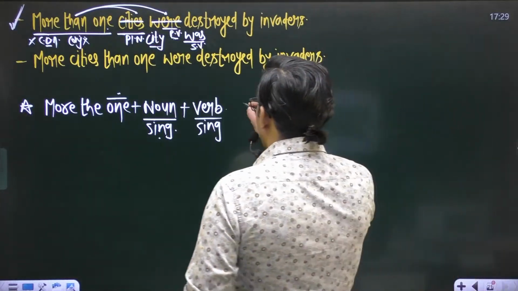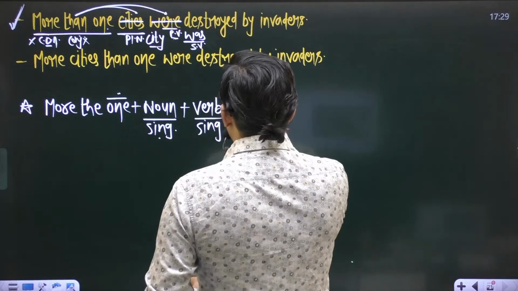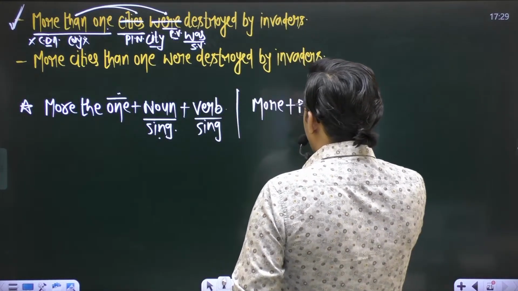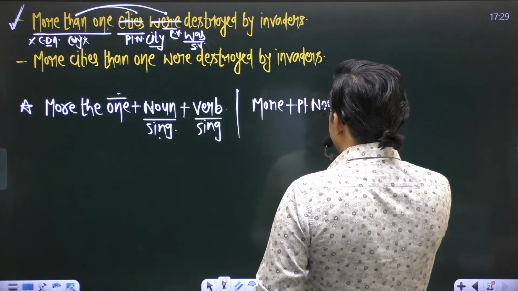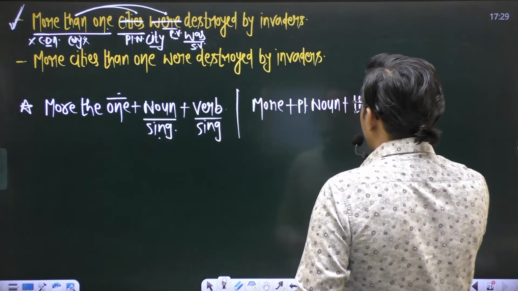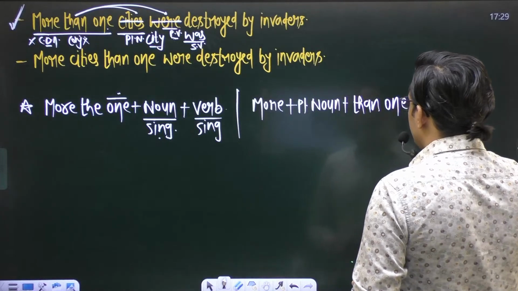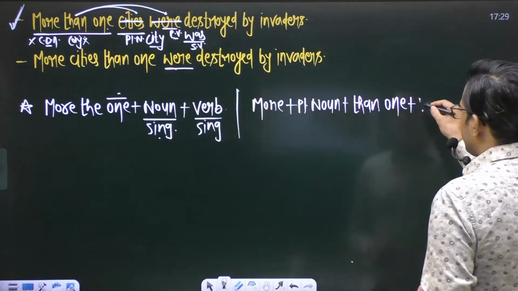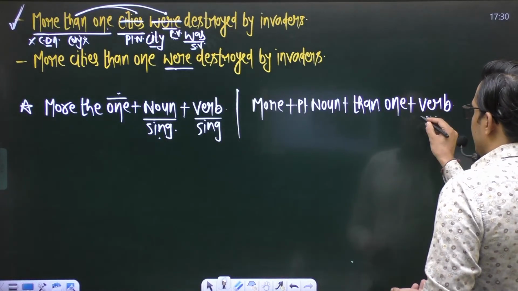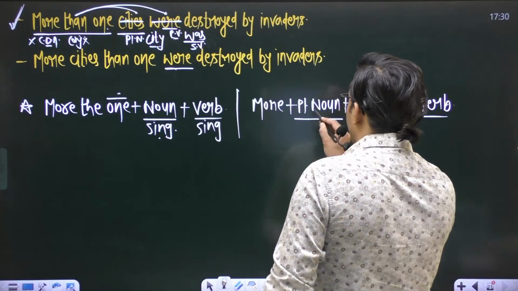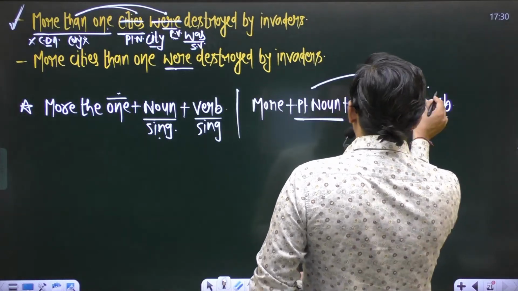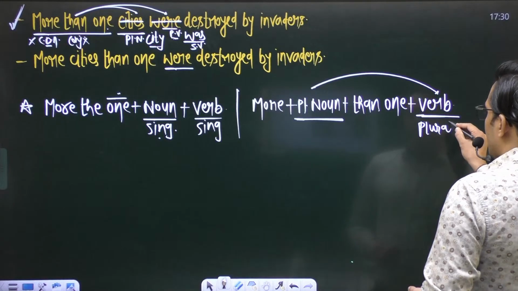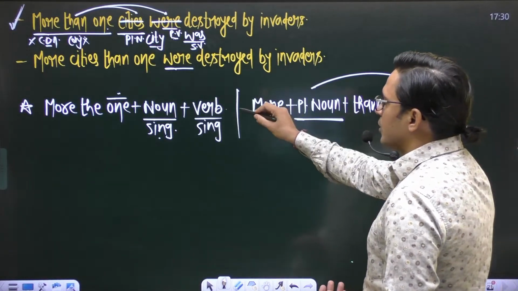But if you talk about the next sentence, what is it? Now we have more plus plural noun plus than one. And after this than one, we have a verb. Now make sure that we have a plural noun in the sentence, and according to this plural noun, the verb will also be plural.